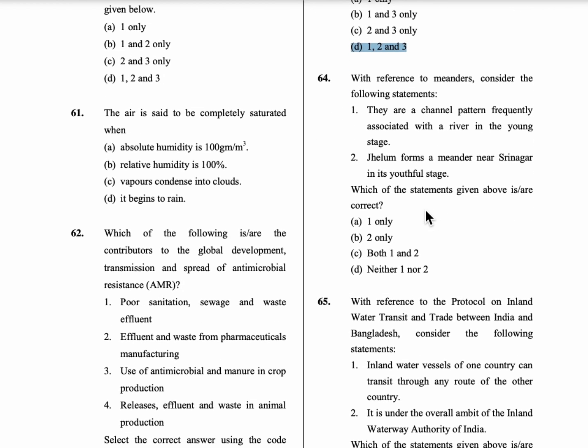64th question, with reference to meanders, consider the following statements. First statement is, they are channel patterns frequently associated with a river in a young stage. Second statement, Jhelum forms a meander near Srinagar in its youthful stage. So here first statement is wrong because meanders occur when there is a heavy flow of water, so not at the young stage. Only second statement is correct. So option B is the correct answer.